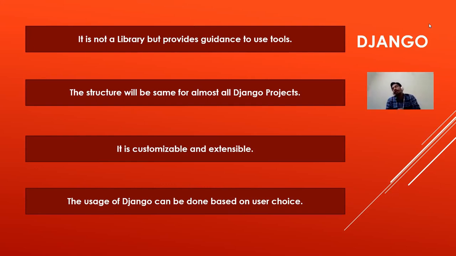Why is developing a website or an app using Django very, very easy? Because almost all projects have a similar structure. The type of files that you are going to use will be the same in almost every project. There will be no change in any project. Almost all the projects will have a similar kind of structure, right? And